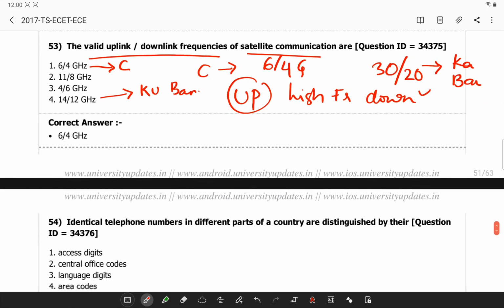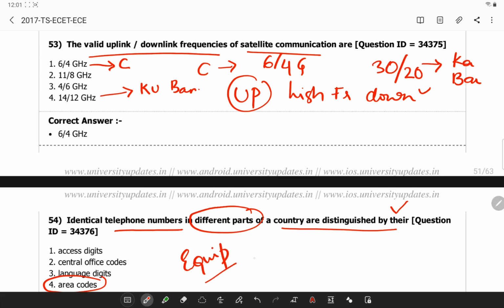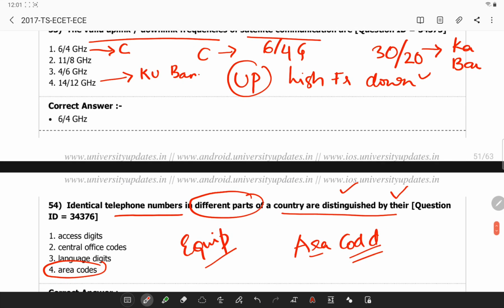Identical telephone line numbers in different parts of a country are distinguished simply by the area codes, because the regulators and phone companies support dialing the extra numbers because they want to avoid equipment upgrades. So area code is the only distinguishing factor for identifying the telephone.